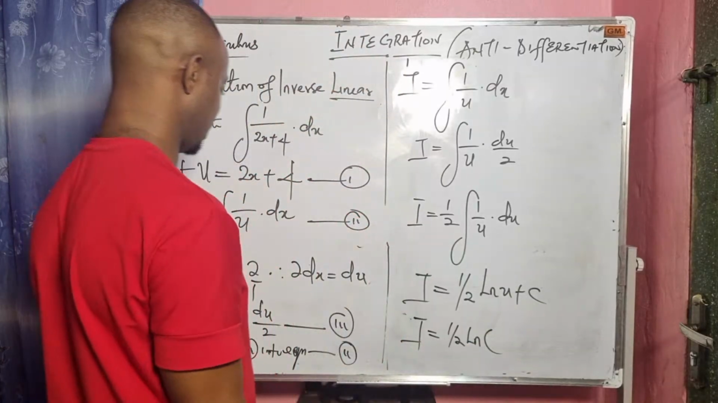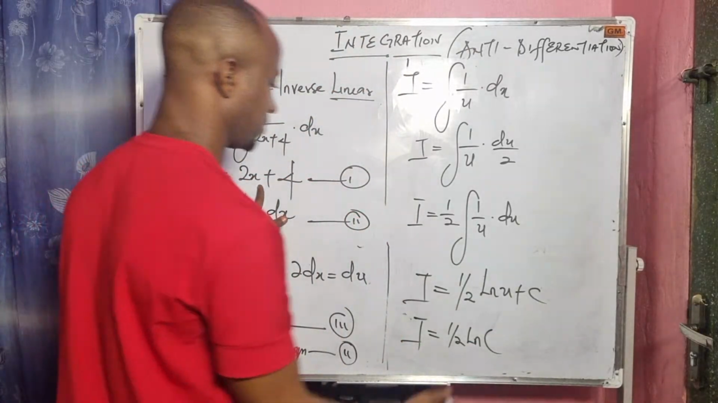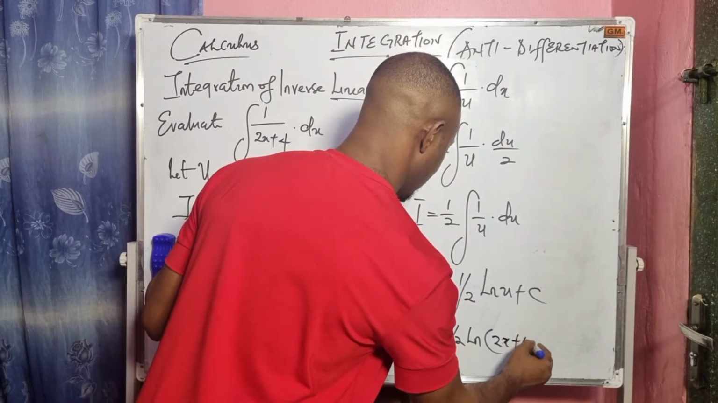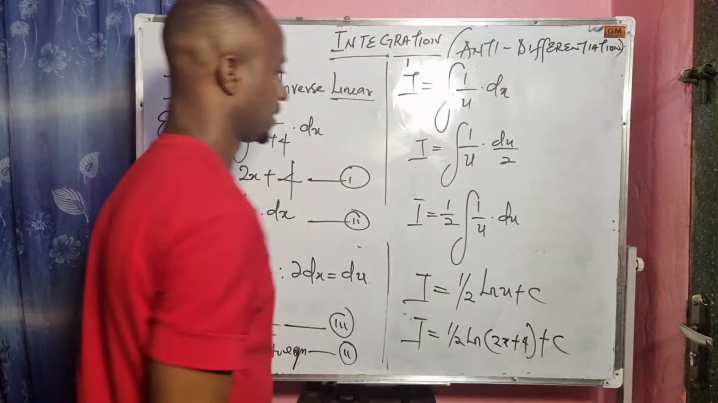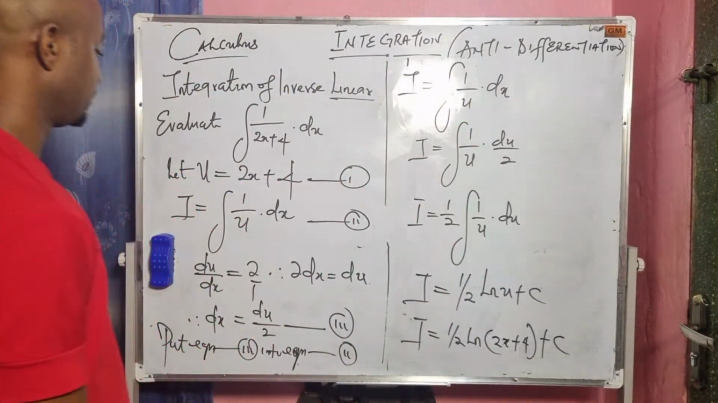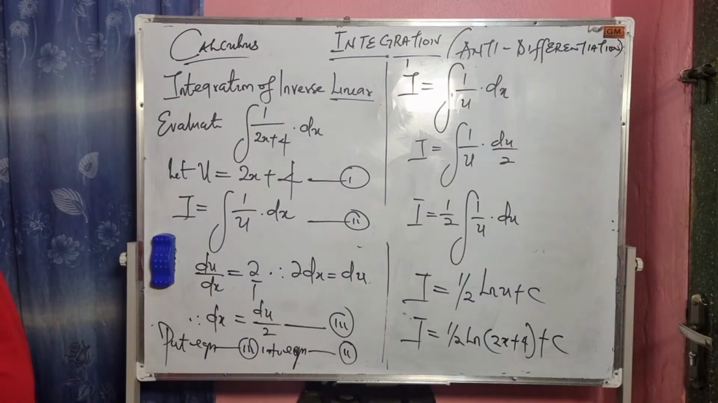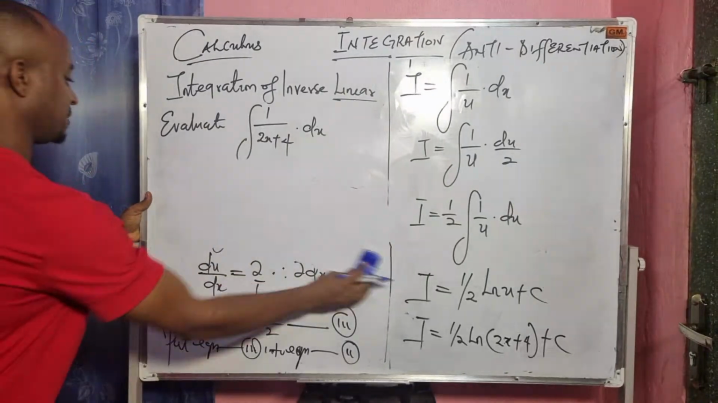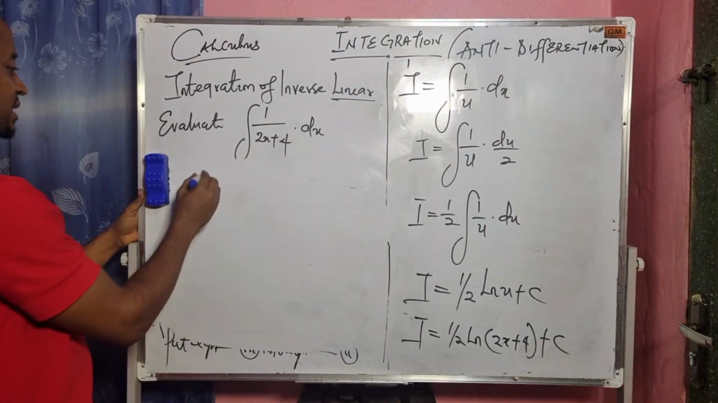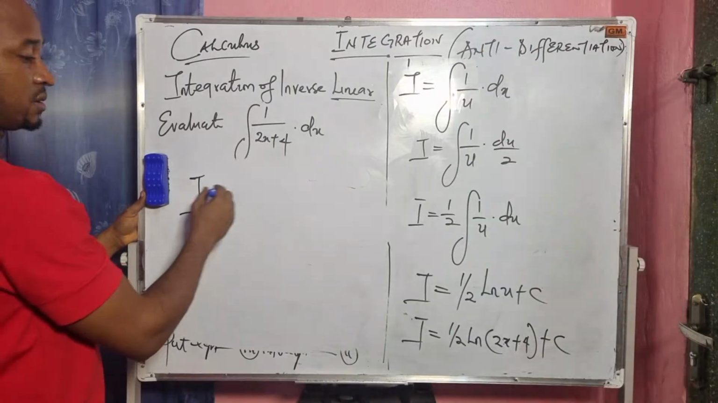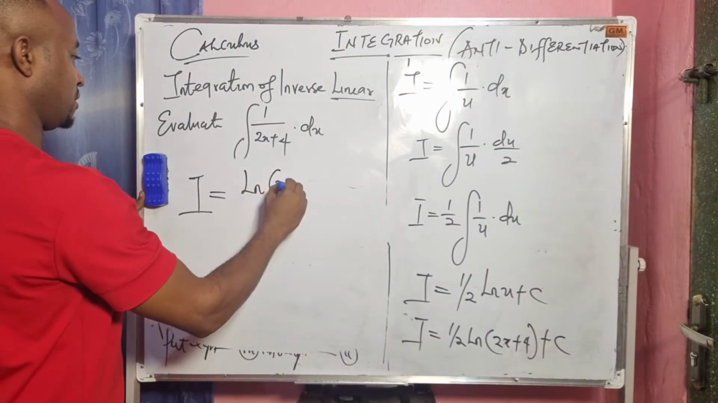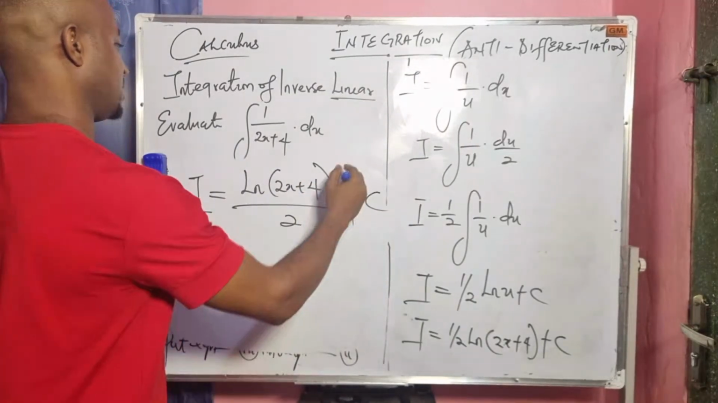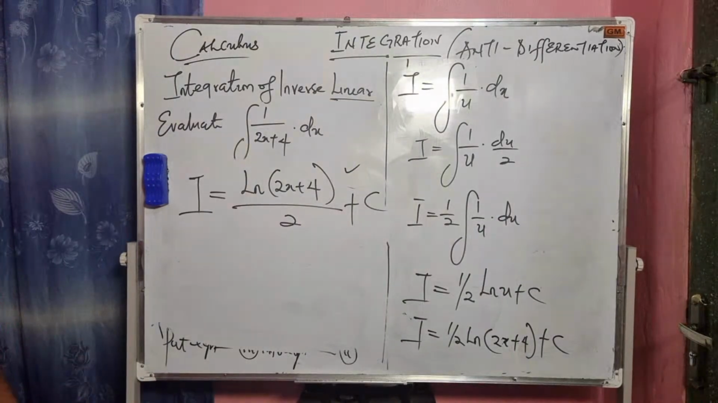Our u is 2x plus 4, then plus c. This is the final answer. Please take note of this. I think we can also express the final answer as I equals ln of 2x plus 4 divided by 2, then plus c. Any of this, you are also correct. So let's see more examples.